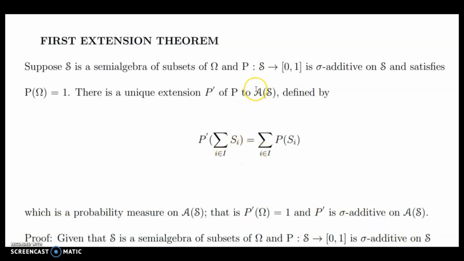That is, we have a probability measure P on S and we uniquely extend P to A of S, that is given by P dash, and P dash of summation i belongs to I Si equals summation i belongs to I P of Si. Now we want to prove P dash is a probability measure on A of S.